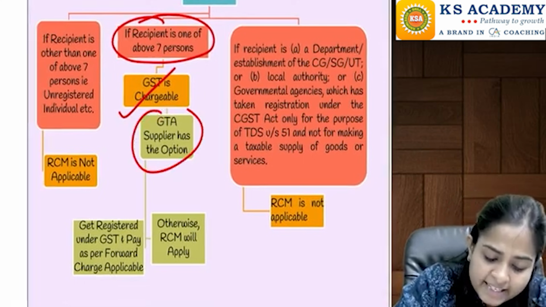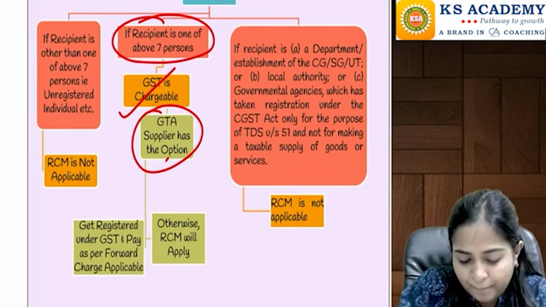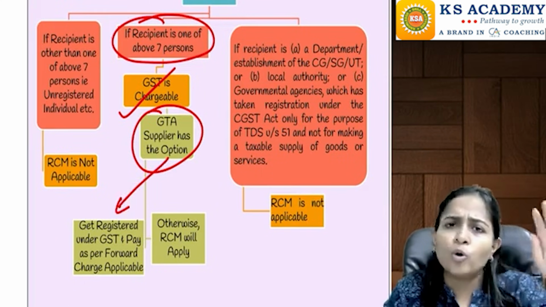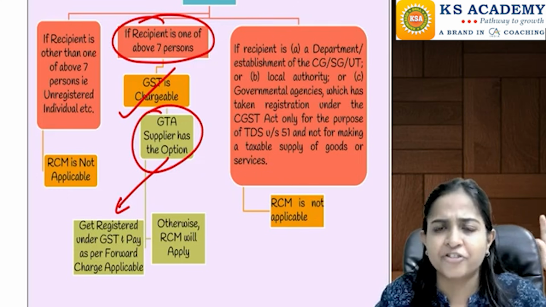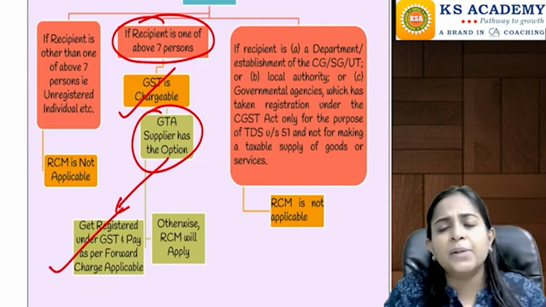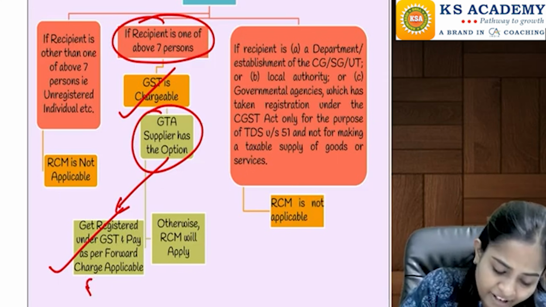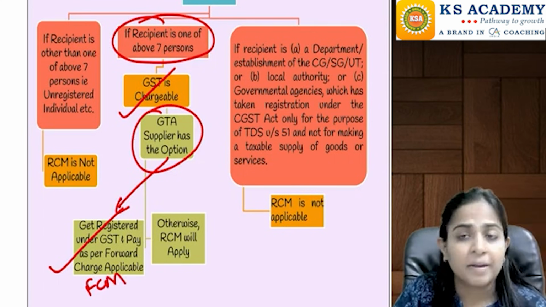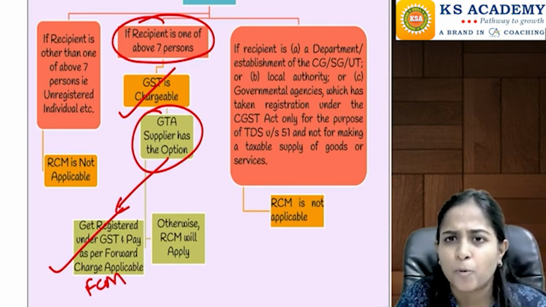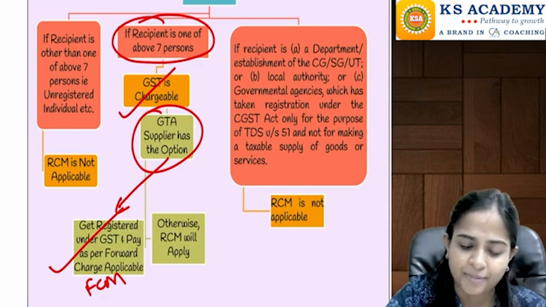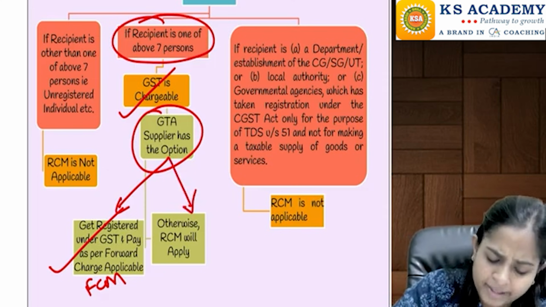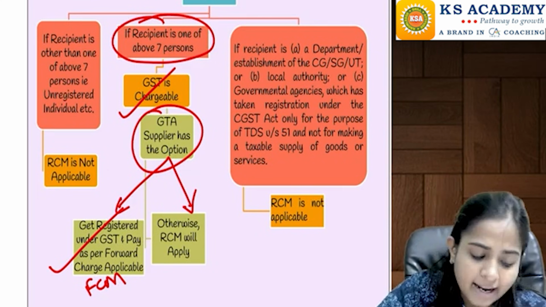Now GTA supplier, normally, suppose he says that no, I am okay, I will take the registration, then no problem. If he himself gets registered and the GTA is paying the taxes, then we can call that forward charge mechanism. But if the GTA is not taking the responsibility as told by the reverse charge mechanism provisions, no problem. In that case, reverse charge mechanism will be applicable.